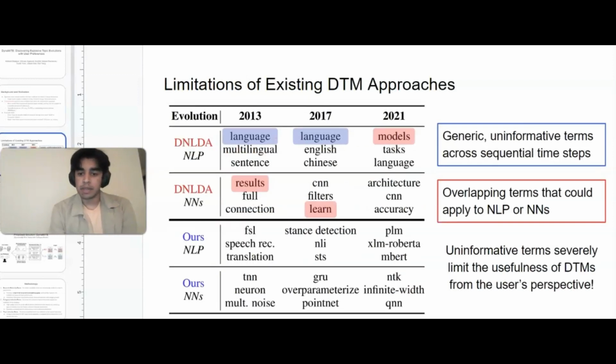However, we find some limitations of existing DTMs. The first, being highlighted in blue, is that DTMs may find uninformative terms that are repetitive across time steps. They also might find terms that overlap with different topics, such as we see here results in models, which could refer to either NLP or neural networks.